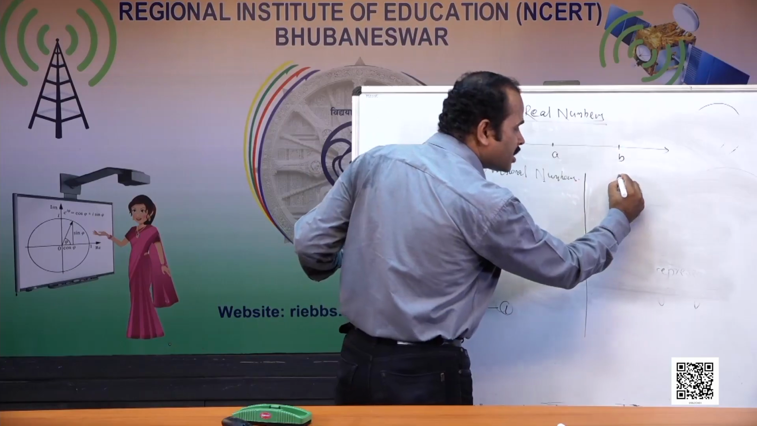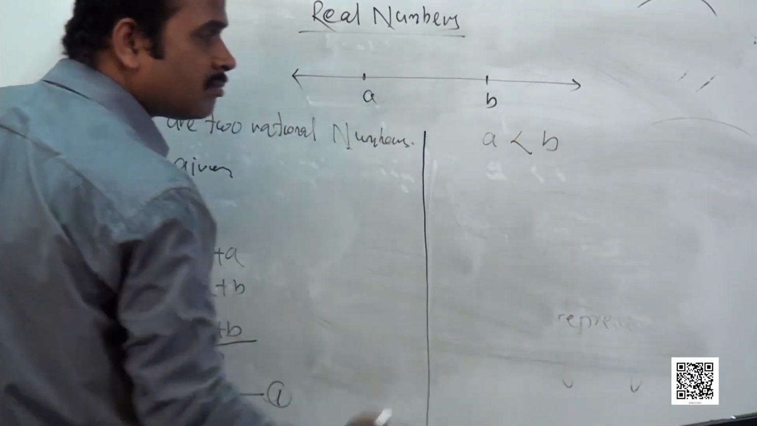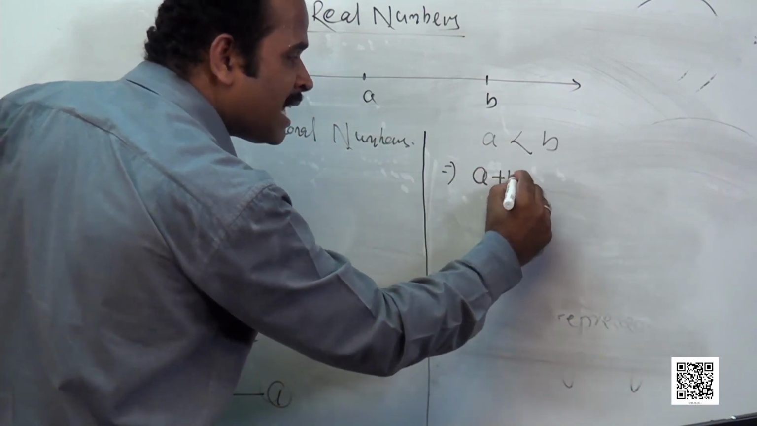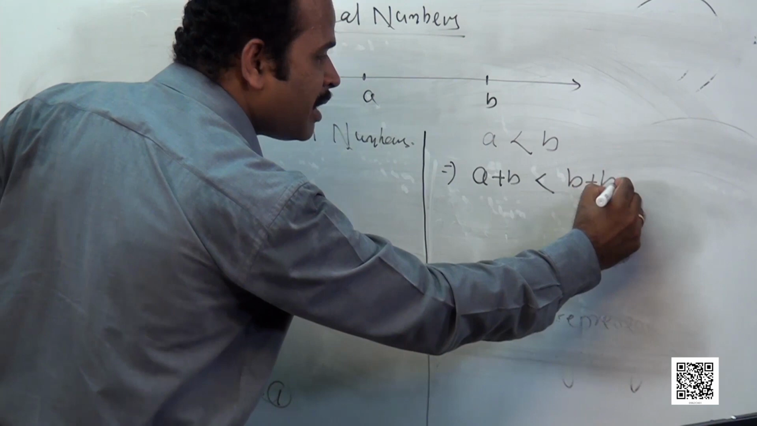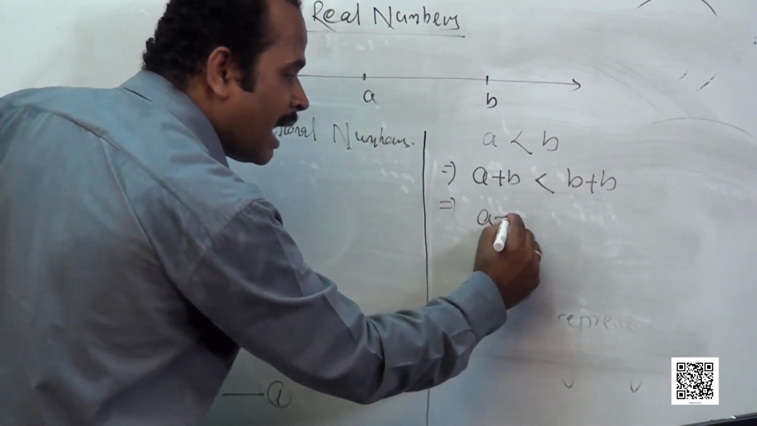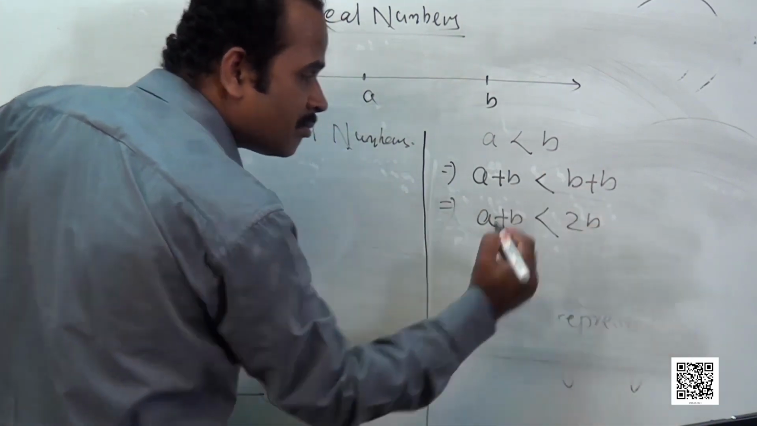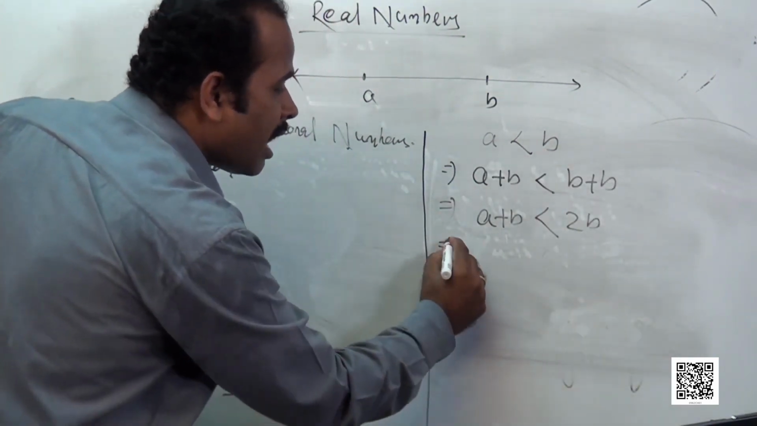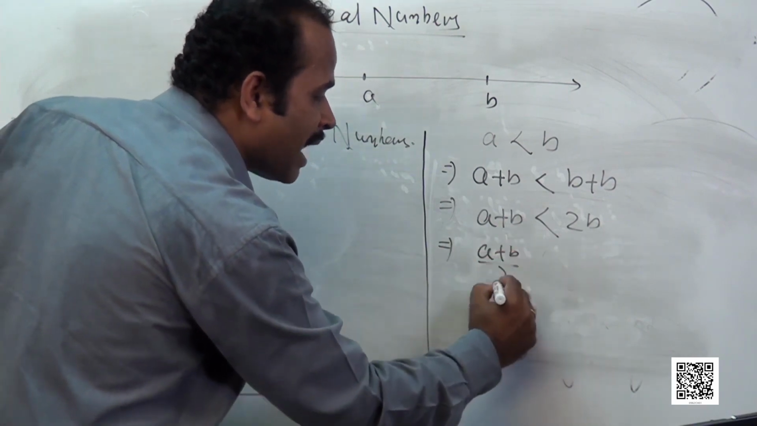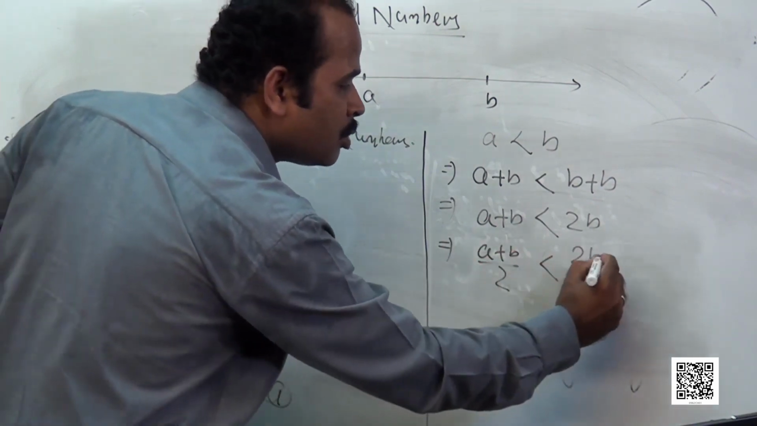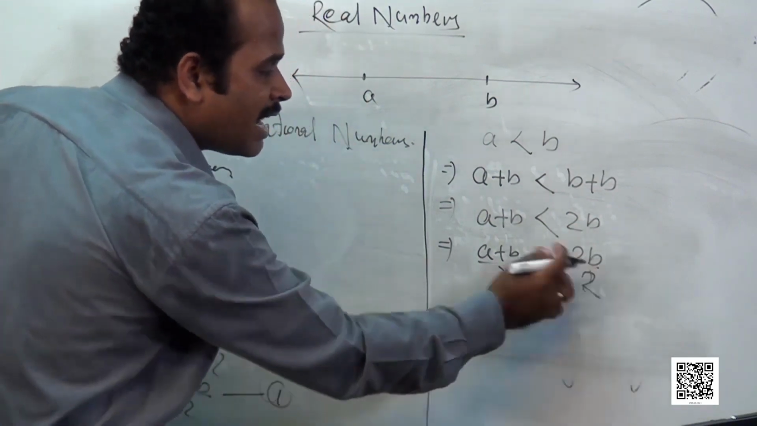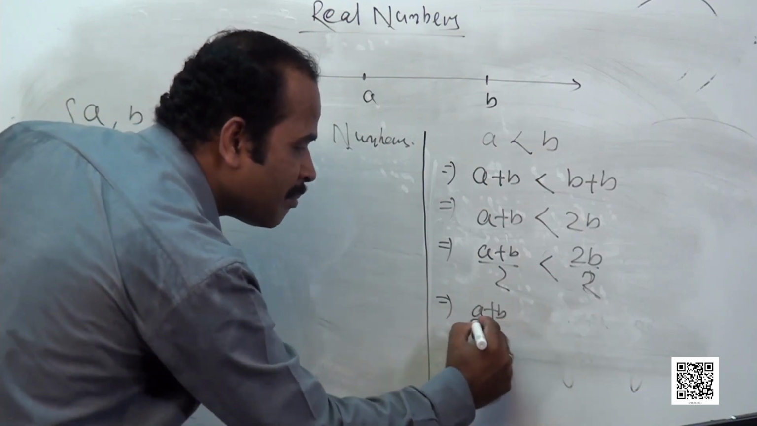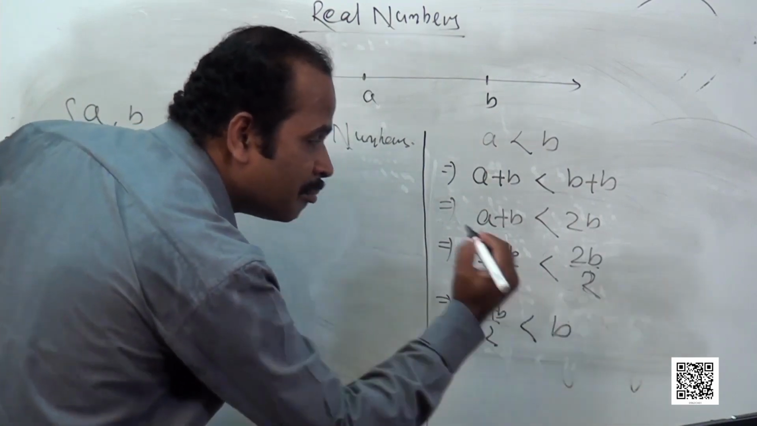Again I will come to the given condition. I have a less than b. Then again I will add b on either side of this. So a plus b is less than b plus b. This gives us a plus b is less than 2b. Now b plus b becomes 2b by the definition of addition. Then I will divide a plus b by 2, which will be less than 2b by 2. By the law of equality, I divided 2 on either side. And what do I find? I find that (a plus b) by 2 is less than b.